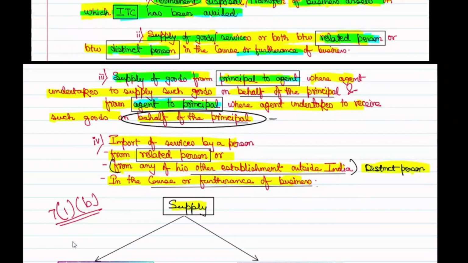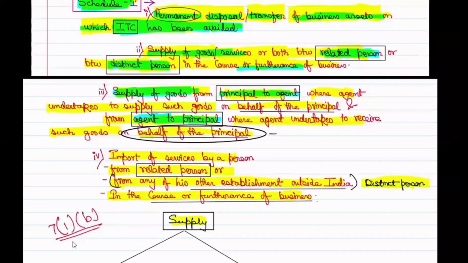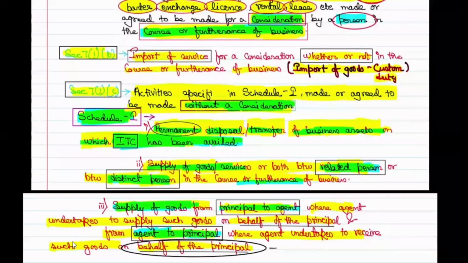So let's recap quickly. Import of service for consideration, for furtherance of business, it is always supply, okay? Import of service for consideration may or may not be for furtherance of business, that is a supply, correct? Import of service for no consideration in the course or furtherance of business plus from related person or distinct person, then it is a supply, correct? But import of service with neither consideration, nor furtherance of business, nor related party, nor distinct person, then it is not a supply. Is this point clear? Is this table, Schedule 1, clear to you all or not?